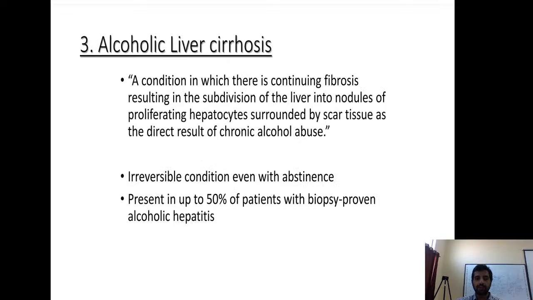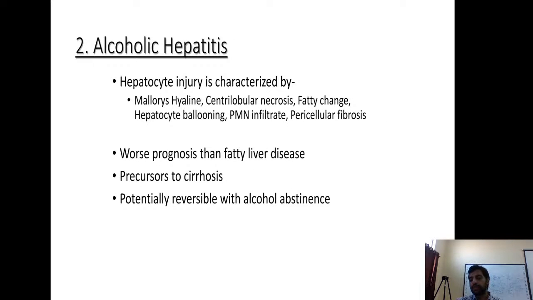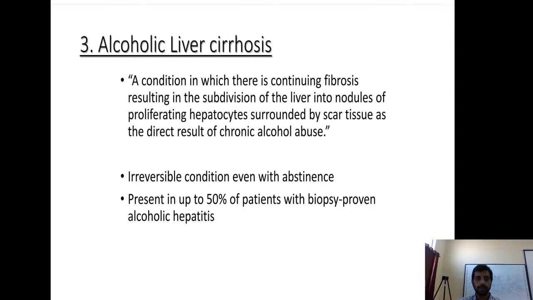So what is severe alcoholic hepatitis? If the patient has coagulation abnormalities, hepatic encephalopathy, hepatorenal syndrome, that is renal failure, all these constitute severe alcoholic hepatitis. Okay, and these have very high short-term mortality rates, up to 40% within 1 to 6 months.